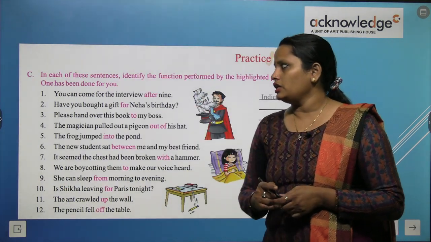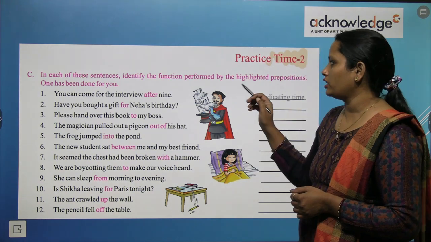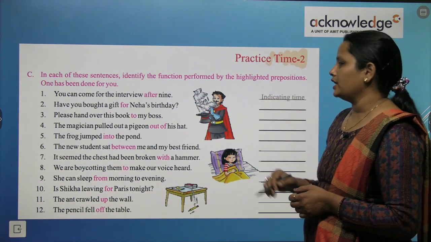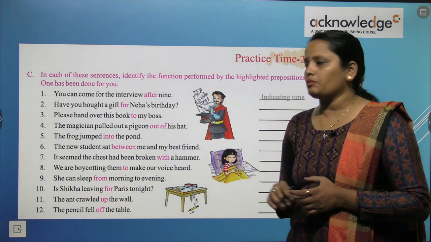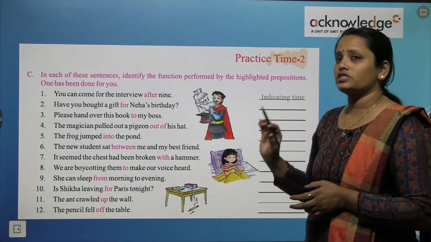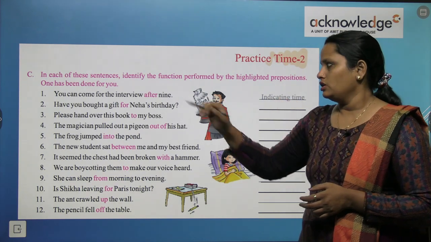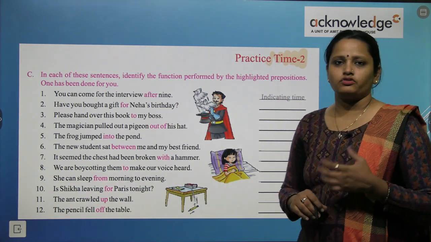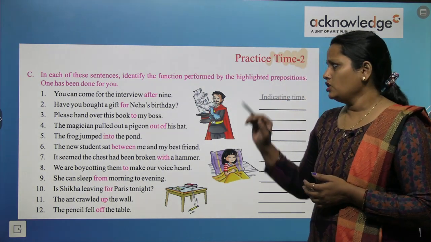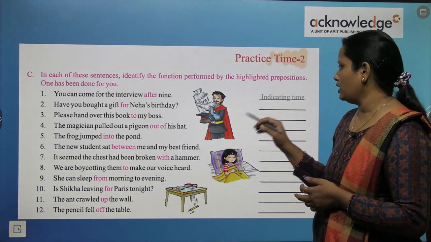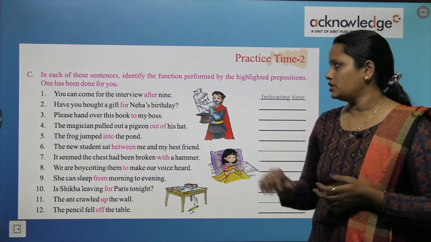So in each of these sentences identify the functions performed by the highlighted preposition. So preposition को यहाँ पे highlight किया गया है, आपको उनके function लिखने हैं. According to their function you have to write it down. You can come for the interview after mine. So after word use किया गया है यहाँ पे. So here we are indicating the time.